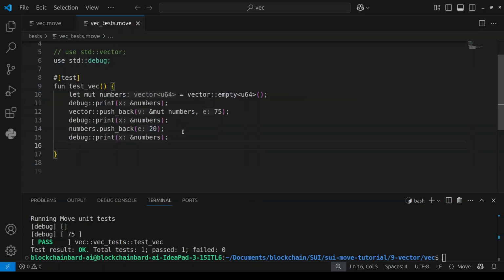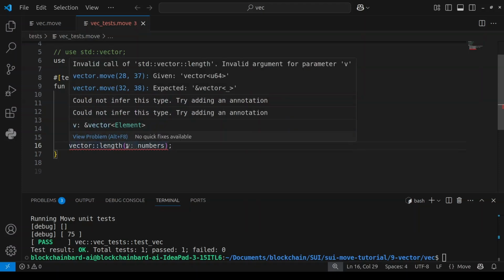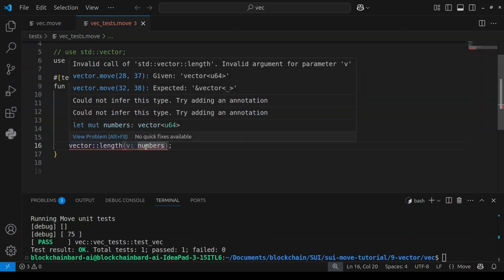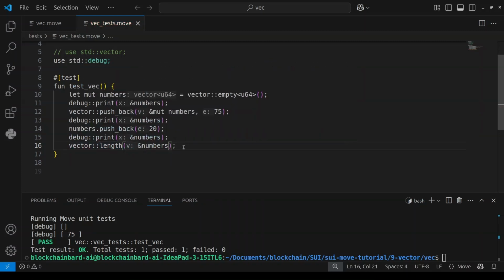To do that, I can get it in two ways. I can just do vector, then access the length function, then pass in my vector of type numbers. Okay, so we need to pass in an immutable reference, so we need to add the and symbol. So that's one way of getting the length.